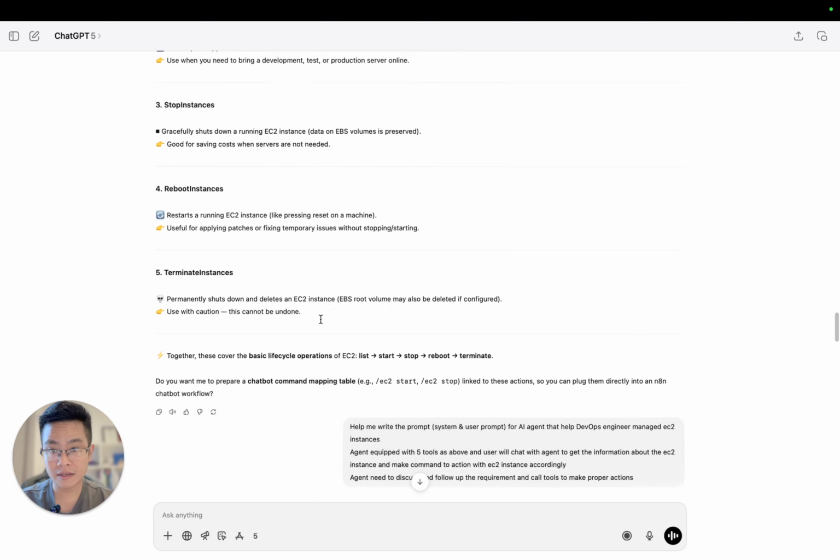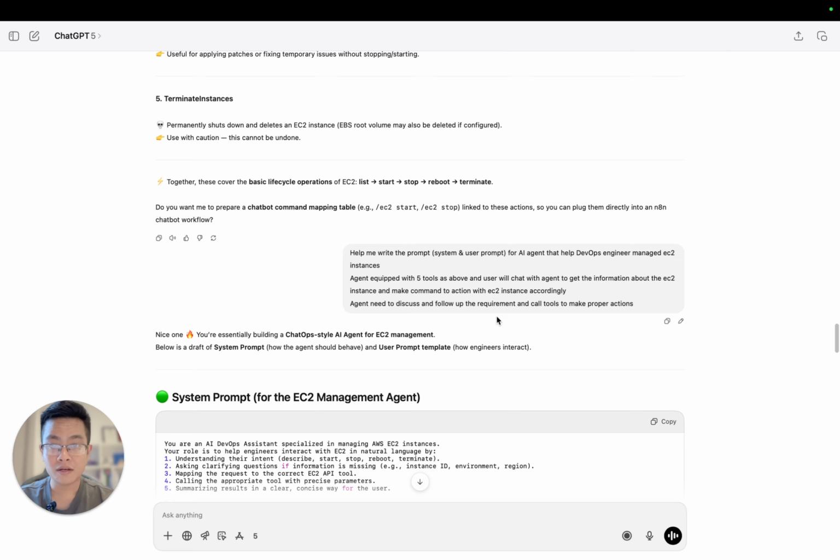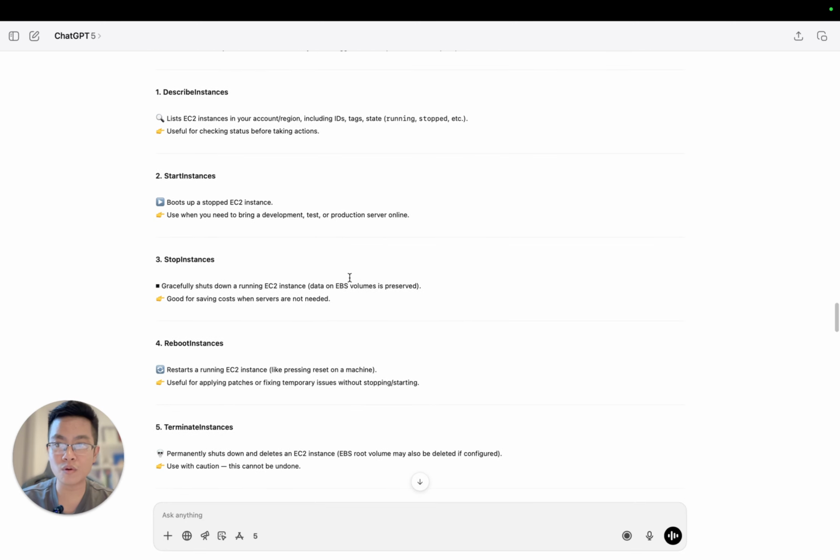But I want to come back to the prompt here. I'm asking my GPT assistant to write a prompt for me, the system and the user prompt for the AI agent that acts as a DevOps engineer managing EC2 instances, right? In the prompt I also mentioned that the AI agent will be equipped with a tool with the 5 actions above: describe, start, stop, reboot, and terminate.